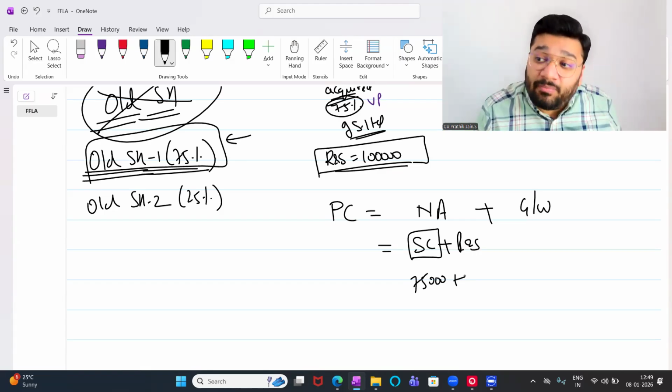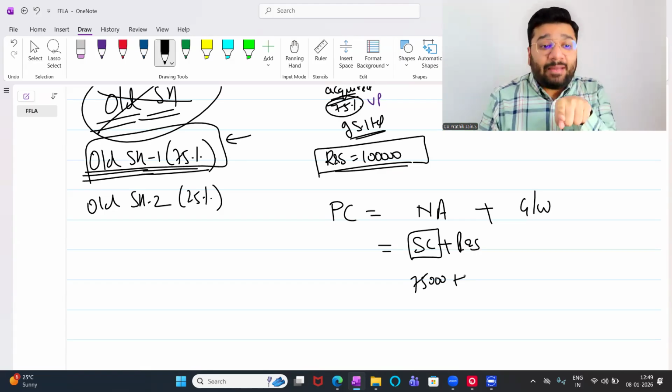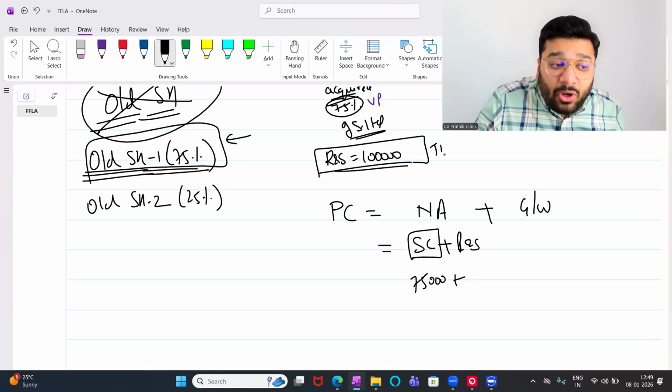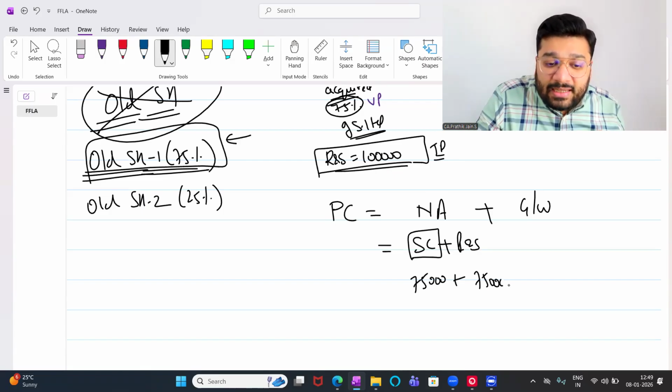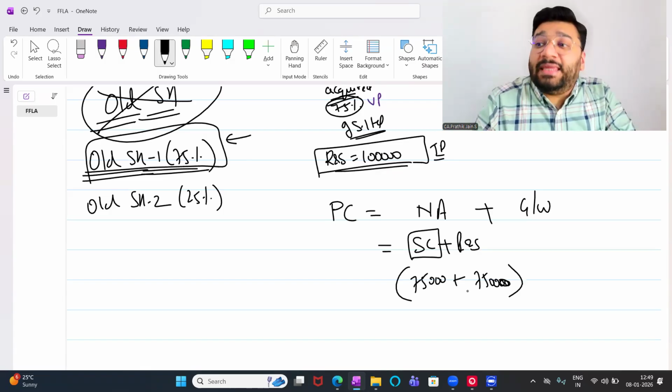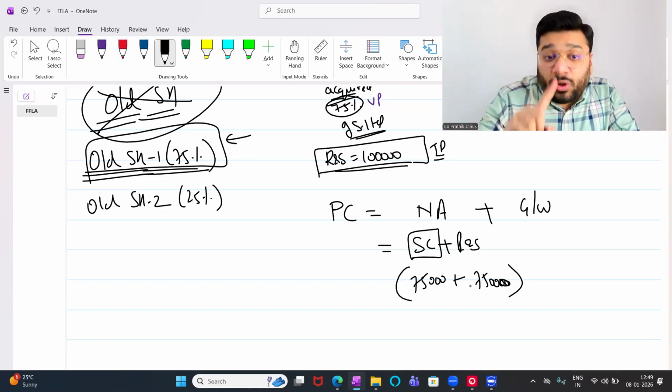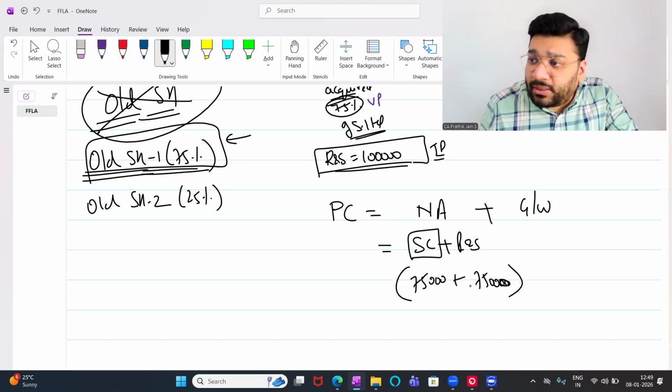How much is the profit in the company? 1 lakh. Out of this total 1 lakh profit, how much belongs to shareholder 1? 75%. So 75% of 1 lakh is another 75,000. This is the bare minimum amount any shareholder will ask if he wants to sacrifice the share in favor of you or any other person. Got it, not got it?